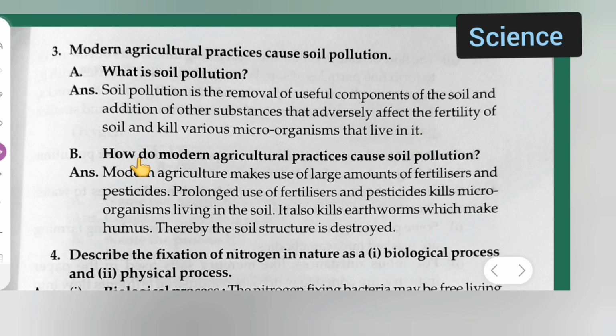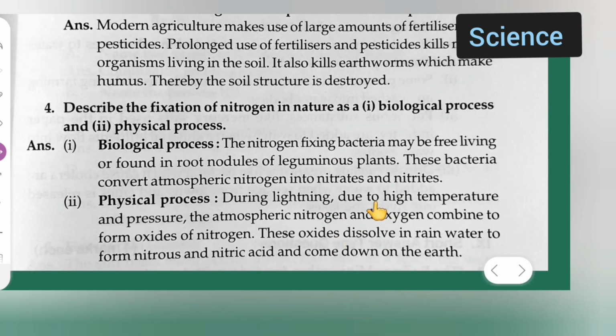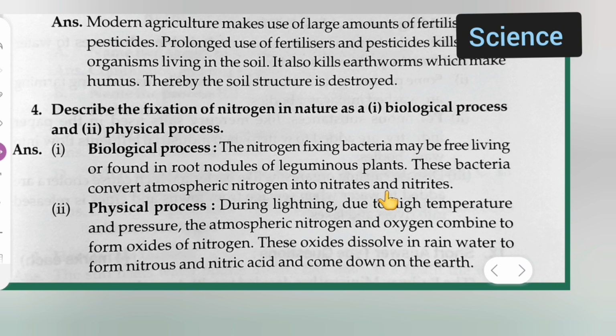B: how do modern agricultural practices cause soil pollution? Answer: modern agriculture makes use of large amounts of fertilizers and pesticides. Prolonged use of fertilizers and pesticides kills microorganisms living in the soil. It also kills earthworms which make humus, thereby the soil structure is destroyed. Moving towards question number 4, I hope you all can see this clearly.